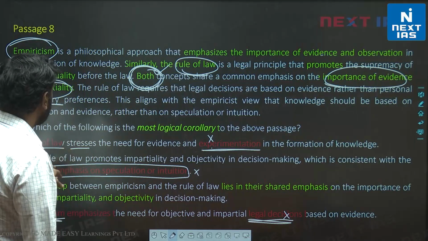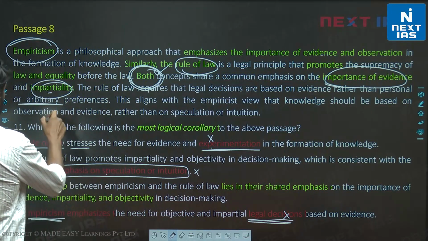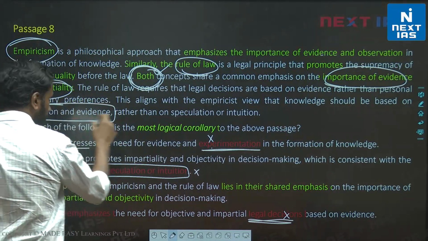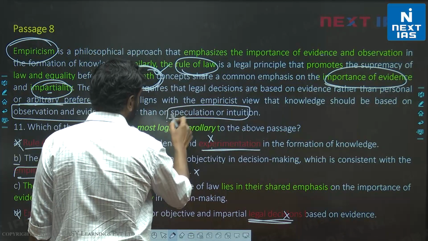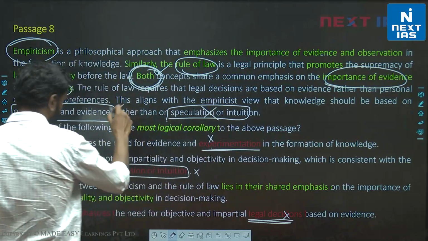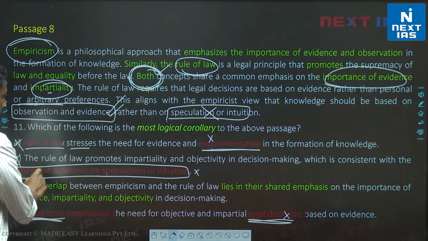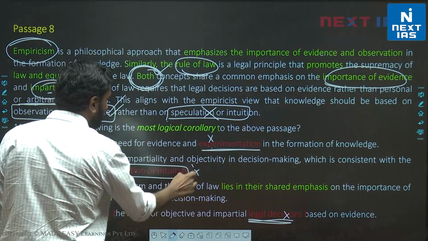Empiricists pay attention to observation and evidence, not speculation or intuition. They don't pay attention to this, they pay attention to this. Excuse me. So B is also incorrect. The empiricist emphasis on speculation or intuition is incorrect.